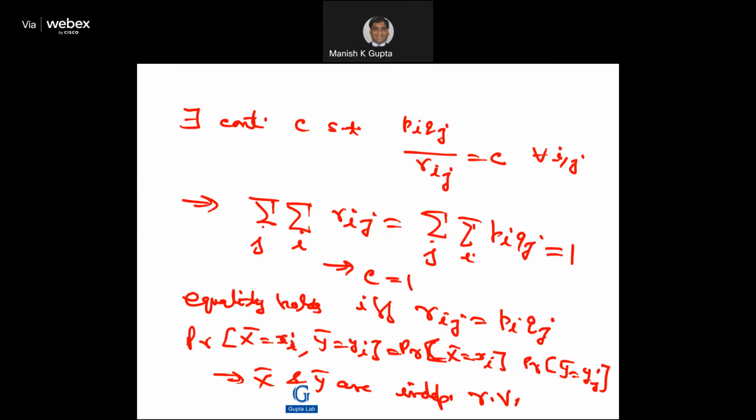Okay, so I think that's all. For equality, there exists a constant C such that pi qj divided by rij is equal to C, and then you substitute C equal to 1 and so on.